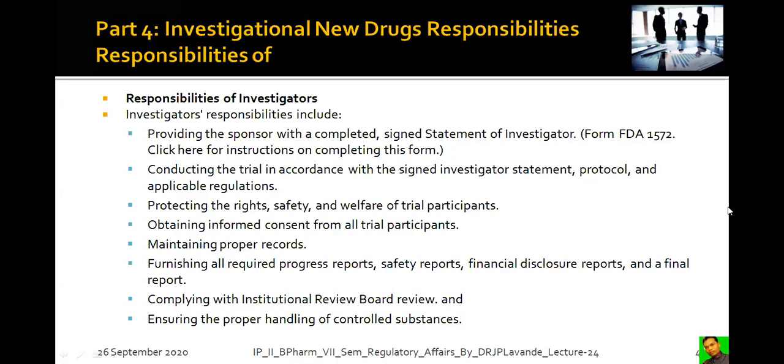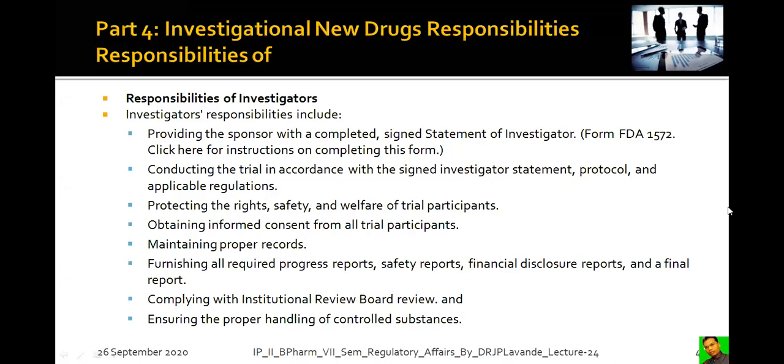Whatever the outcome, whatever the study data that was obtained by the investigator, that should be provided to the sponsor. And the instructions and guidelines that were given by the sponsor are needed to be implemented by the investigator while performing the clinical trials. Protecting the rights, safety, and welfare of trial participants.